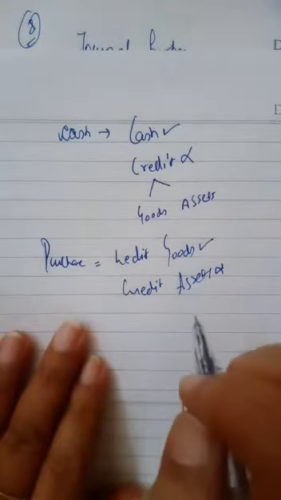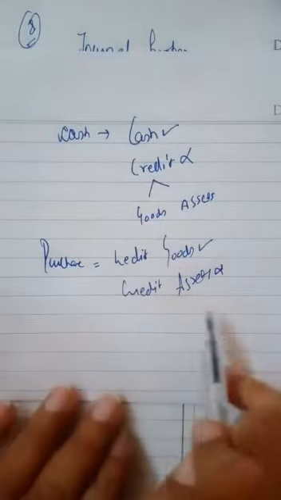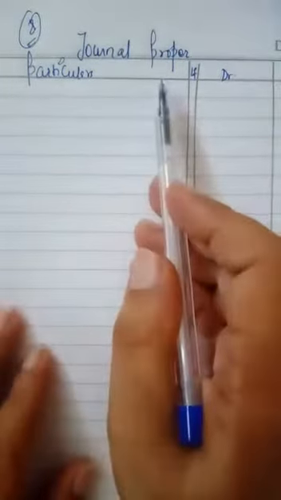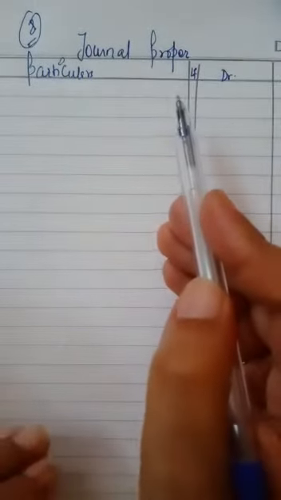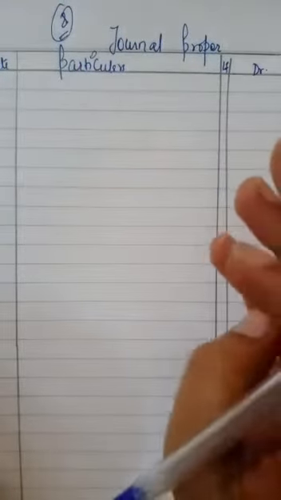So where will these transactions be recorded? Few transactions are not recorded in cash book, and few transactions are not recorded in purchase book and sale book. Where will those transactions go? They will be recorded in journal proper. A simple journal entry we will pass for those transactions, and this format is called journal proper because it includes only few transactions, not the complete transactions. In simple journal we record each and every transaction, but in journal proper we record only those transactions which are not recorded in cash book and subsidiary books.